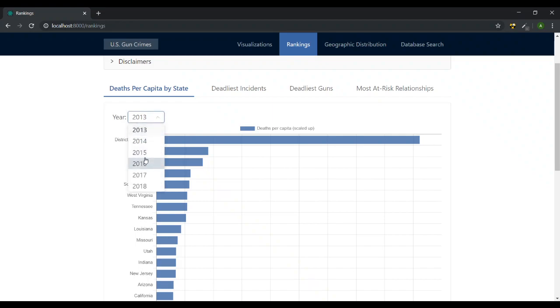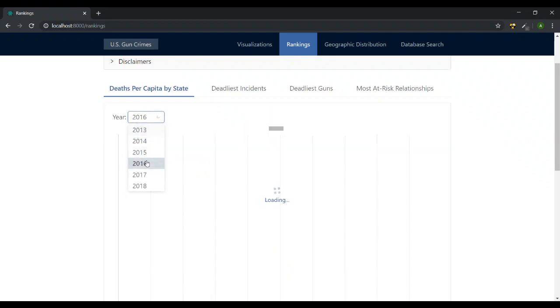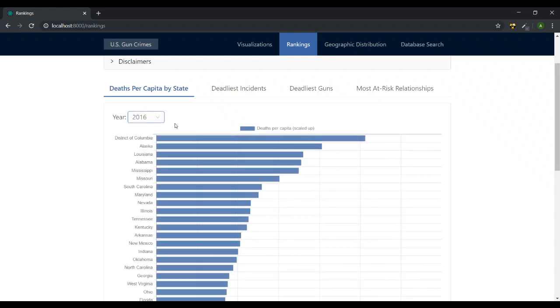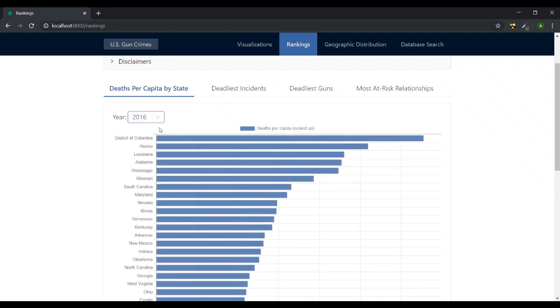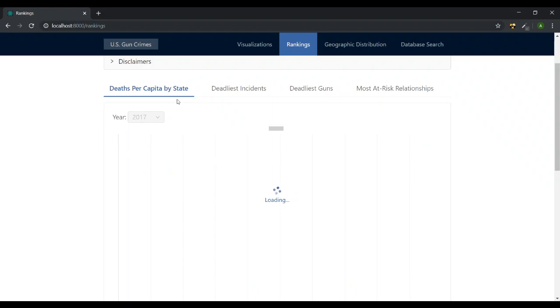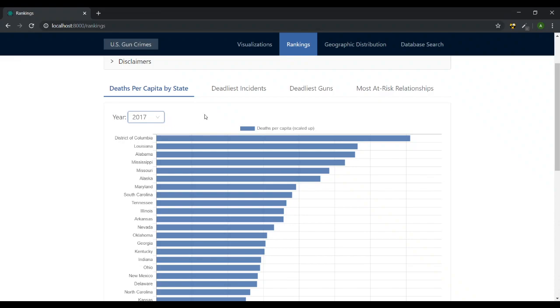So this is 2013. Let's look at a year with full data because again 2013 had data missing. Again, District of Columbia seems to rank first, actually especially even across multiple years. So yeah, sorry people in Washington DC.